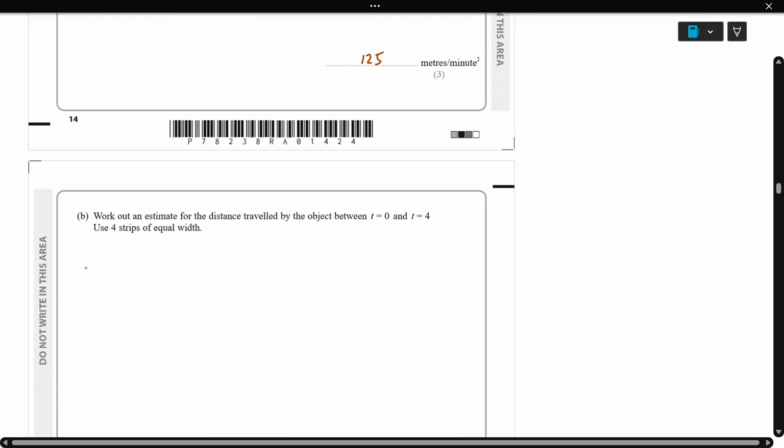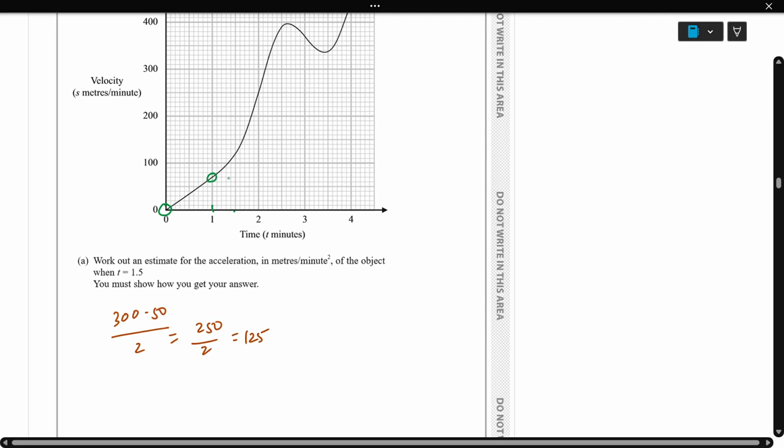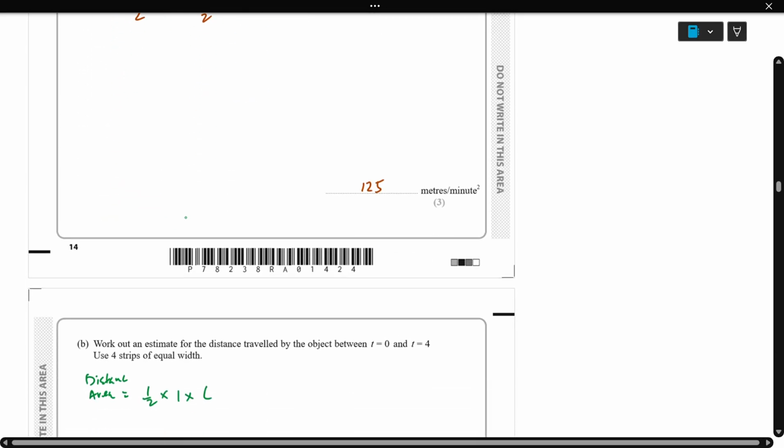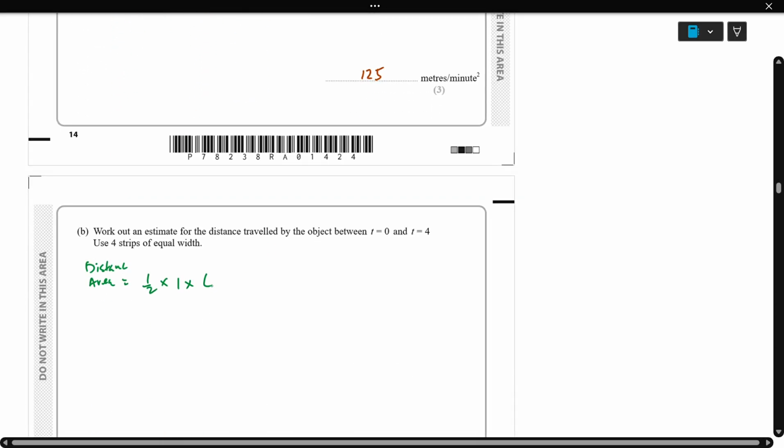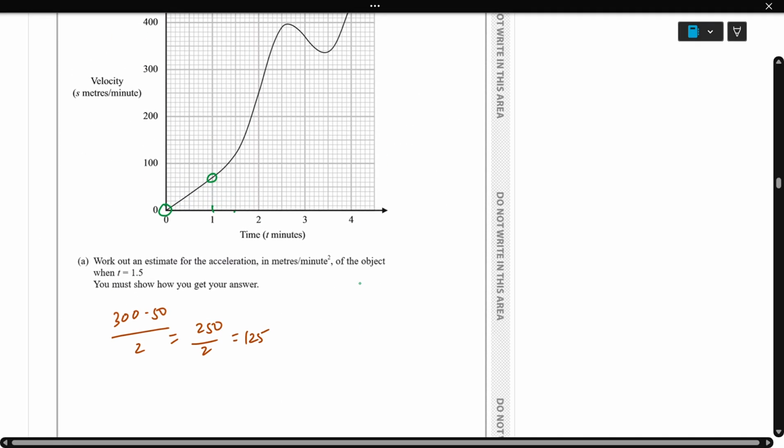So first part we'll find the area, the distance, which means the area under the curve. First is half into the base, 0 to 1 is 1, into the height, which is 70 plus 0. Next one, half into, again the base is 1 because 1 to 2, the base is 1.